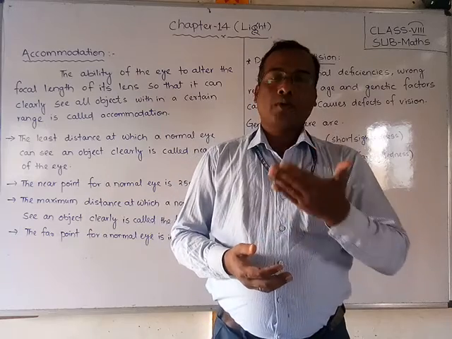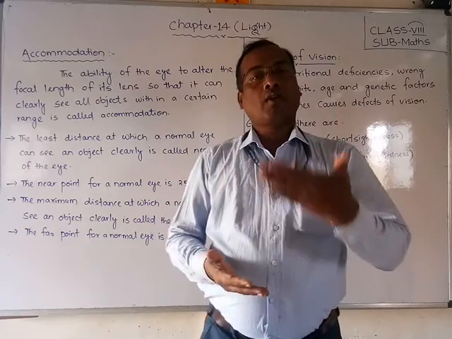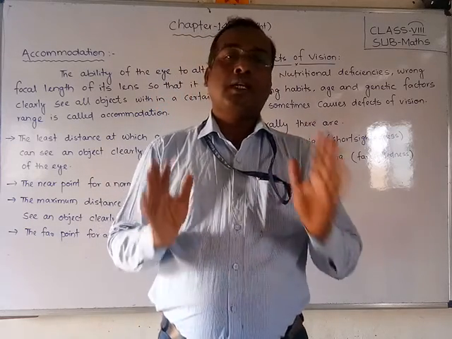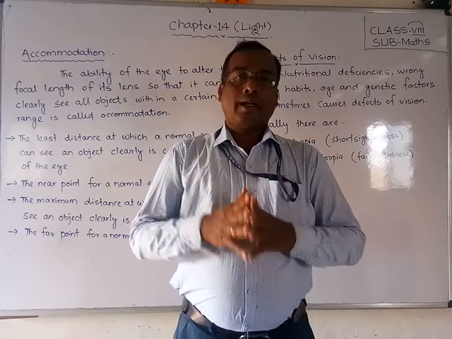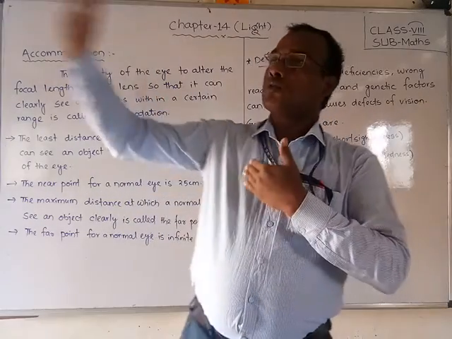That means from your eyes to 25 centimeters is the distance at which, if you keep an object and there is no defect, we can see that object clearly. And next one is what, friends? The far distance. That means how far you can see.